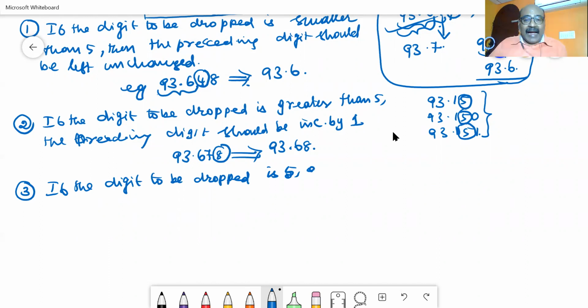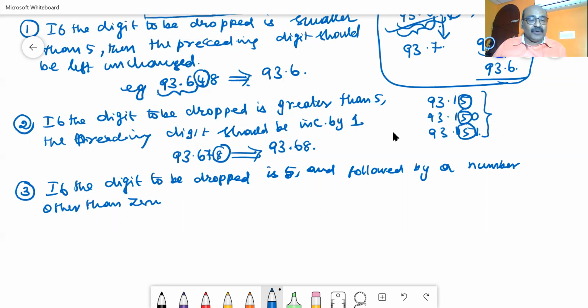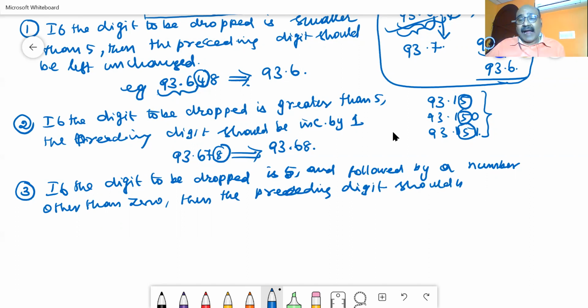If it is followed by a number other than 0, then the preceding digit should be raised by 1.